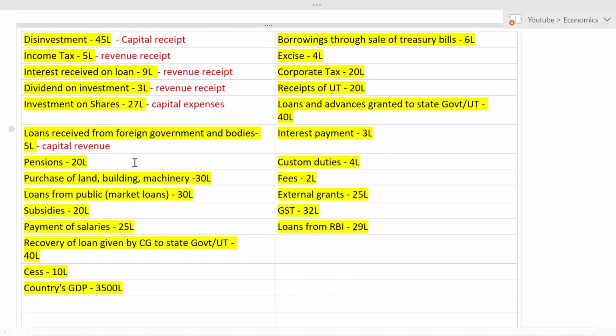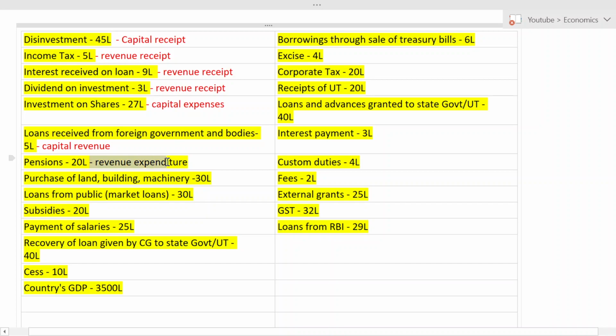The next one, pension. Will the government provide pensions to old people regularly? Yes, it is regular. So it is revenue. And the government giving or depositing pensions to old age people, is money going out or coming in? Going out. So it is an expenditure. So it is a revenue expenditure.